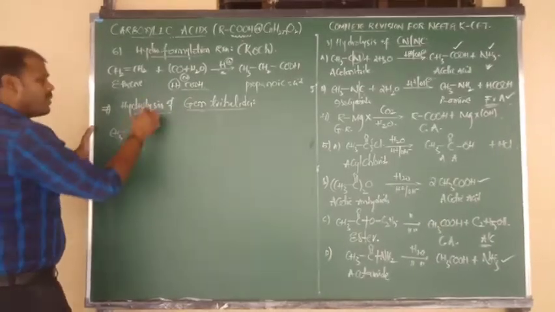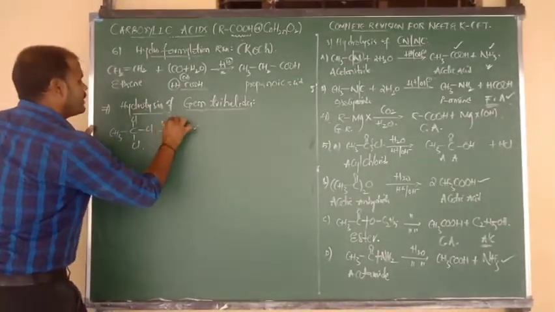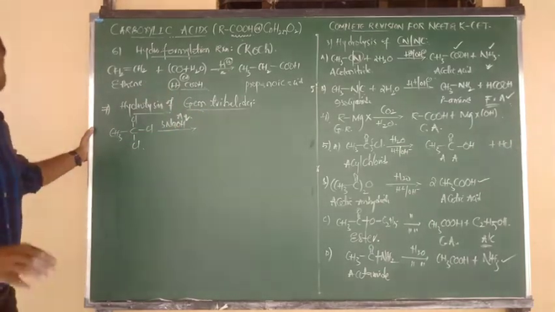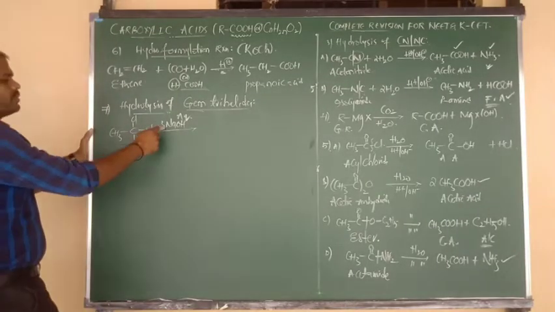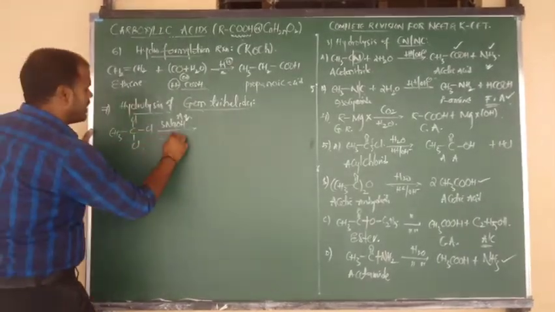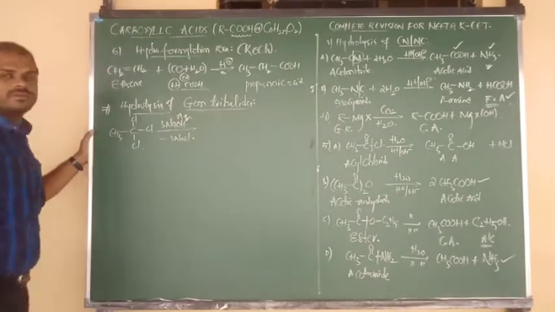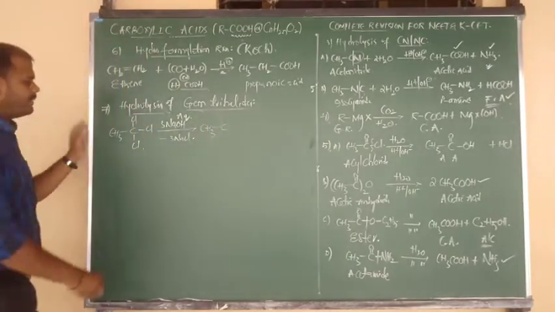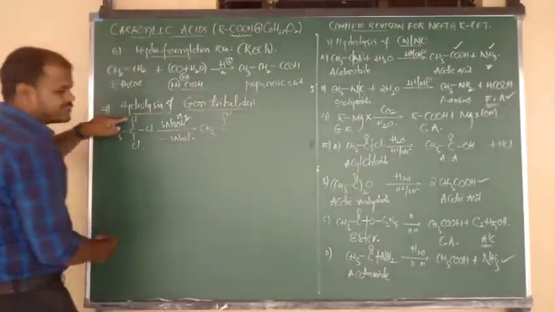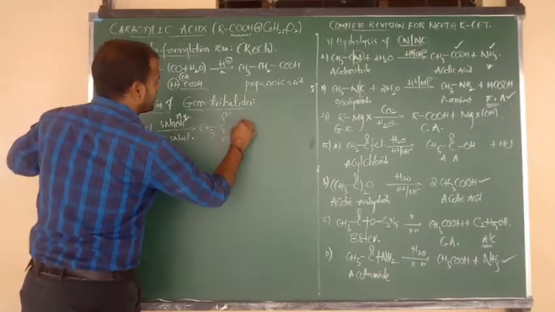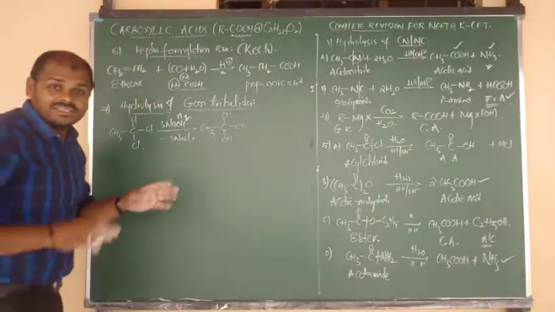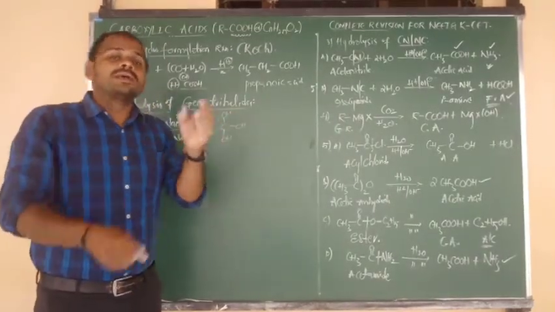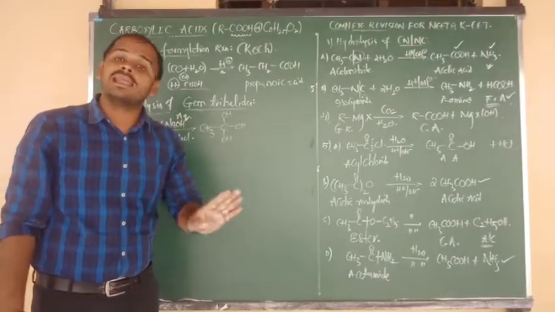The gem compound undergoes hydrolysis using 3 moles of aqueous NaOH, that is alkaline hydrolysis, not simple hydrolysis. So 3 moles of Na plus combine with 3 moles of Cl minus and are eliminated in the form of 3 moles of NaCl. What will be your intermediate here? CH3 bonded to C, with Cl replaced by OH from NaOH. Again all 3 Cl are replaced by OH. Many times I have told you, two OH or three OH on a single carbon, such a compound is highly unstable.